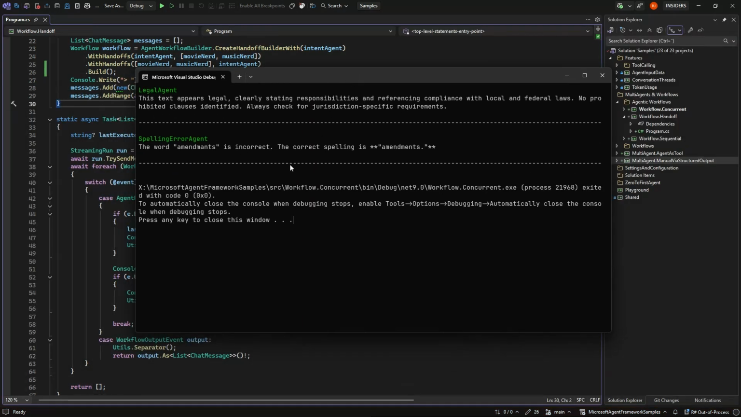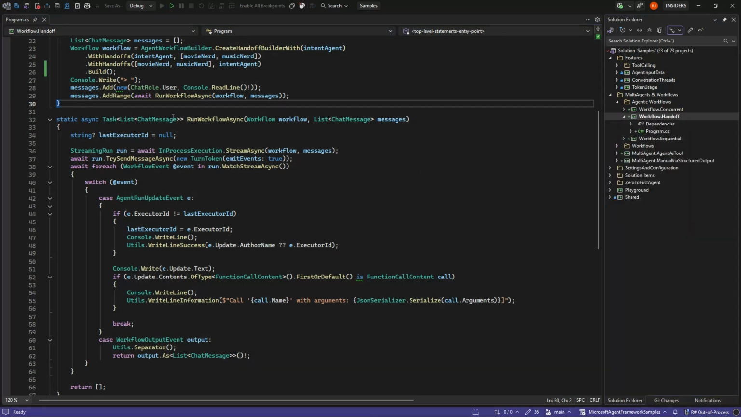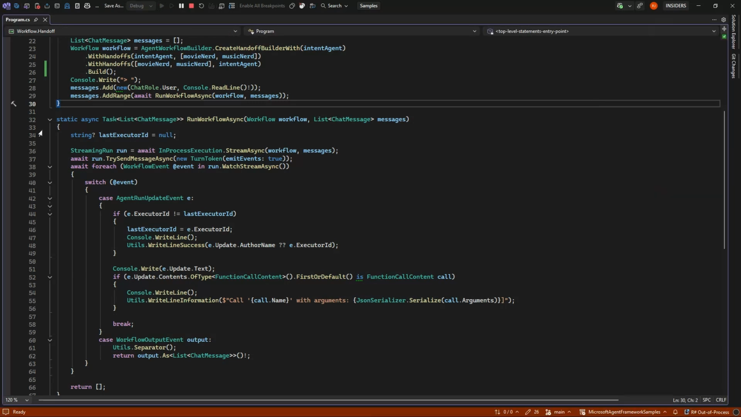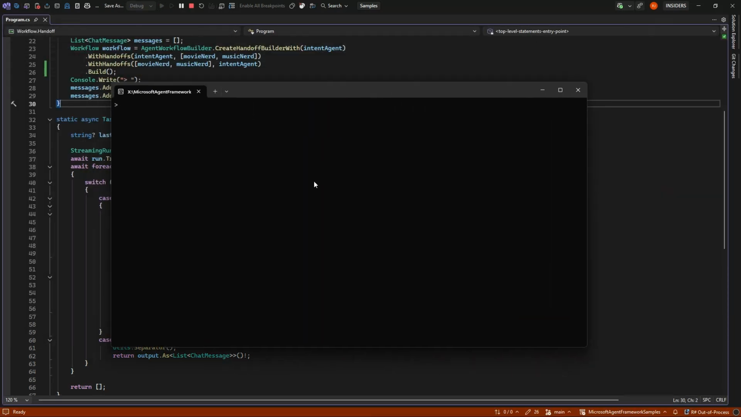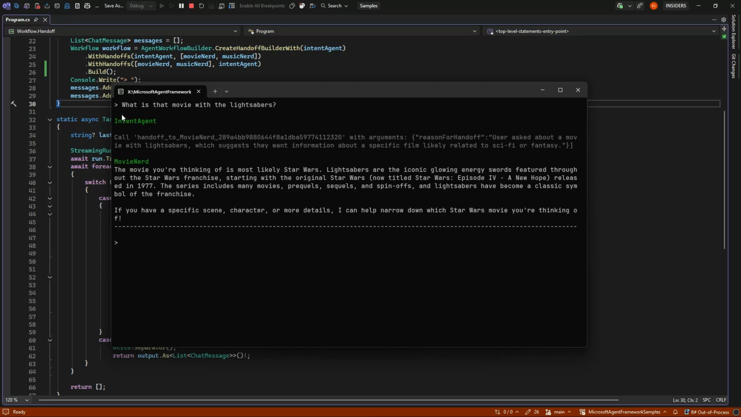and see what we, wrong setup here. Let me switch over to handoff instead. And let's see it. So we are gonna ask, what is that movie with the lightsabers? So the intent agent sees that. It says, oh, that's a movie question. So I probably need to hand it off to the movie nerd.